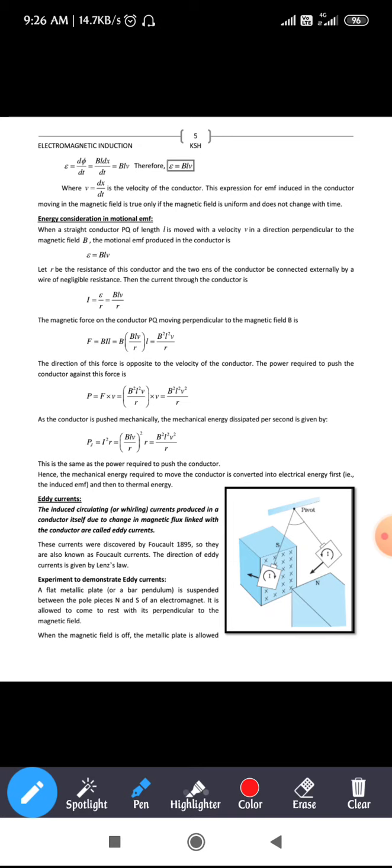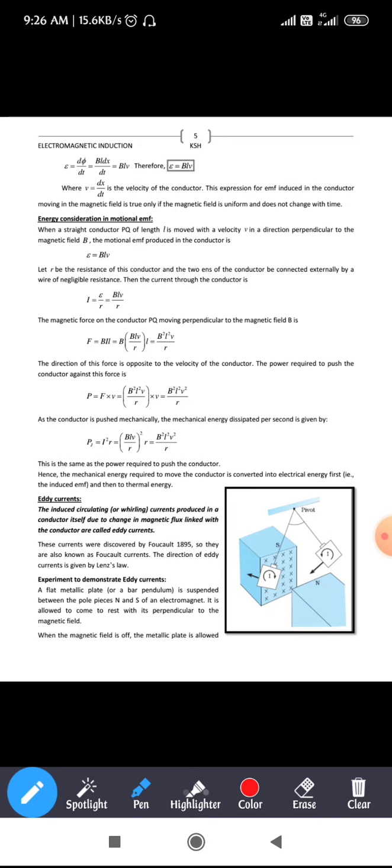Next, regarding energy consideration in motional EMF. We are just dealing with this energy consideration. Let us see what that is. When a straight conductor PQ of length L is moved with a velocity v in a direction perpendicular to the magnetic field, the motional EMF produced in the conductor is E equal to BLV.